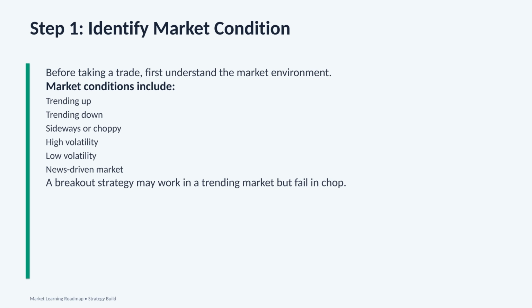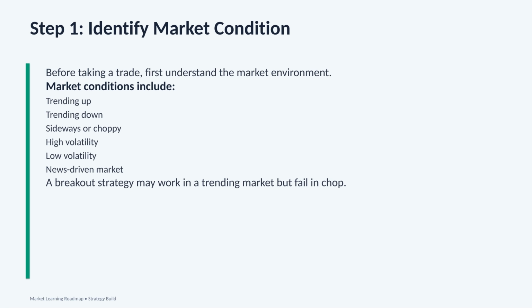The market can be in different conditions. It can be trending up, where buyers are in control, and prices making higher highs and higher lows. It can be trending down, where sellers are in control, and prices making lower highs and lower lows. It can be sideways or choppy, where price is moving back and forth without a clear direction. It can be a high volatility market, where candles are large and price is moving fast. It can be a low volatility market, where price is moving slowly and the candles are smaller.